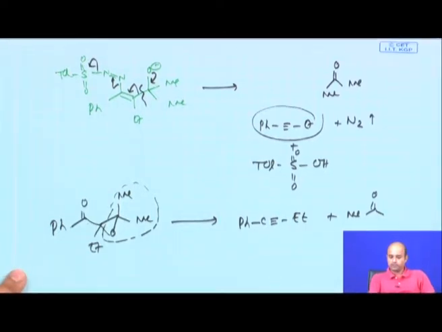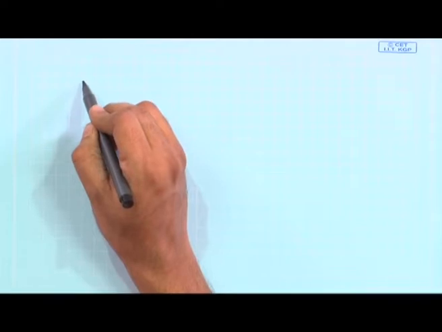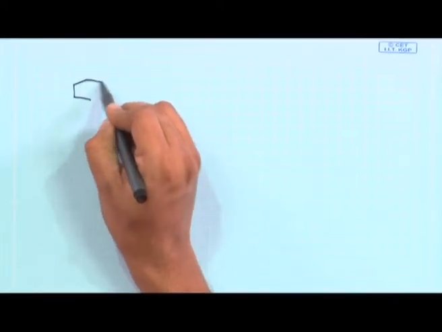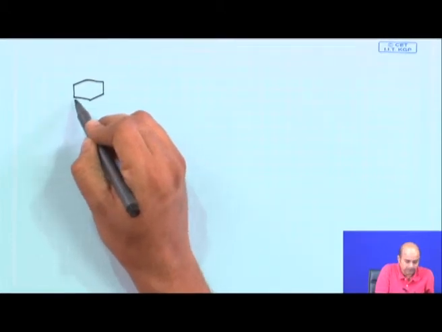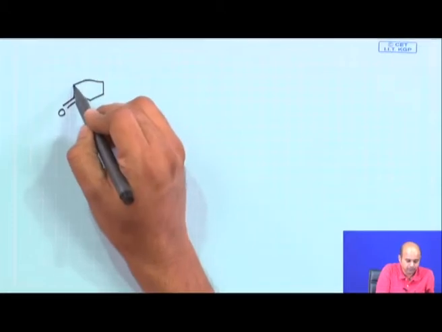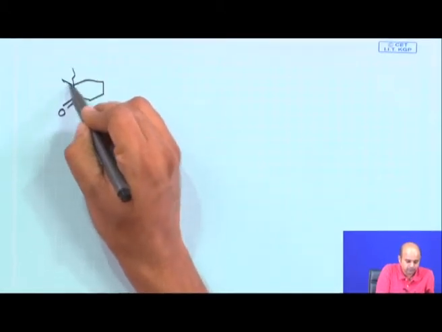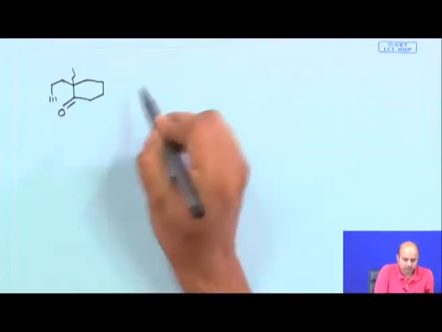Now, coming to the present context, we have to see what the target molecule is and what the main thing was. See the target molecule. I am again drawing it for you. The target molecule is basically a cyclohexanone based compound, this one.